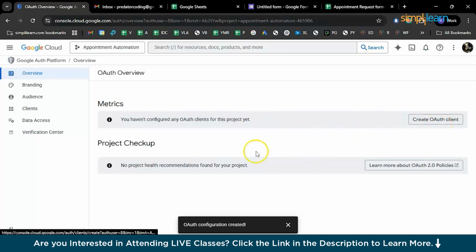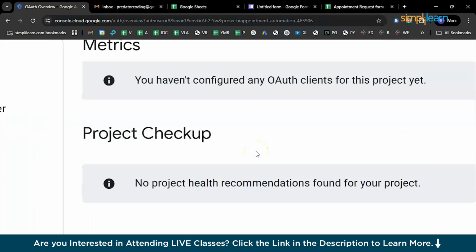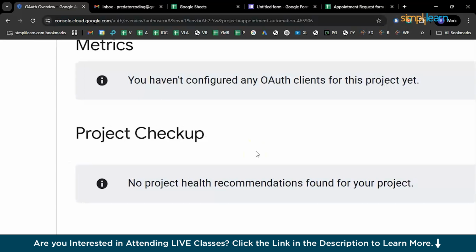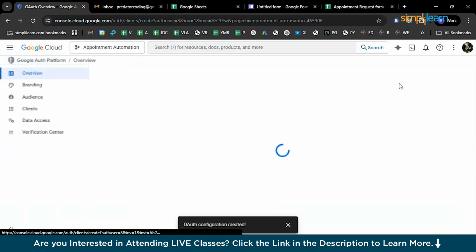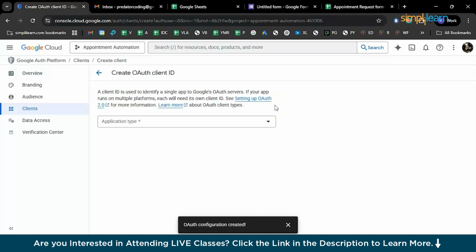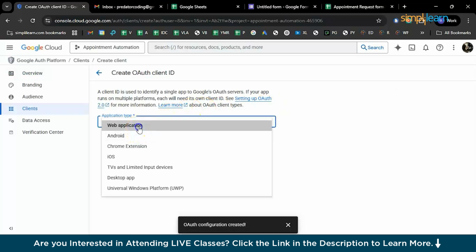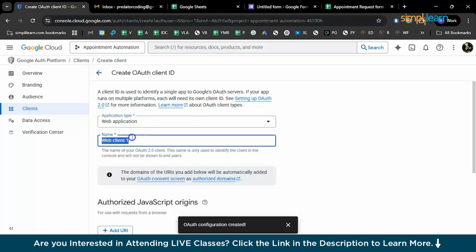Now you need to authorize. So create OAuth authentication for your client. So you can see nothing is done yet. Just click on that window or button and you'll be redirected to a new web page where you need to enter a few things. So firstly, what type of application is it? So it'll be a web application, and you can name your web client as appointment, the same project name, automation.